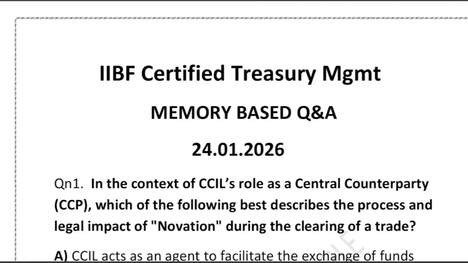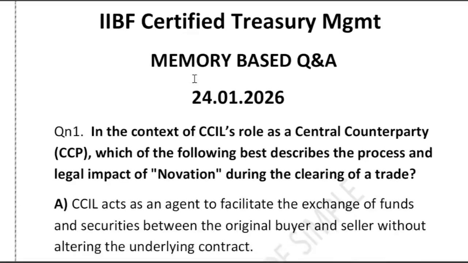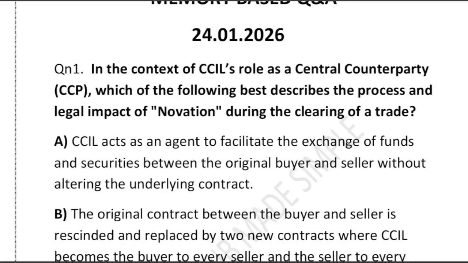So the question is like this: in the context of CCIL's role as the central counterparty, CCIL plays a very important role. Which of the following best describes the legal impact of novation? This is a very important word. They ask about the legal impact of novation during the clearing of the trade, both in process and in legal terms. So the keyword here is novation, and the context is CCIL's role as a central counterparty, or CCP.